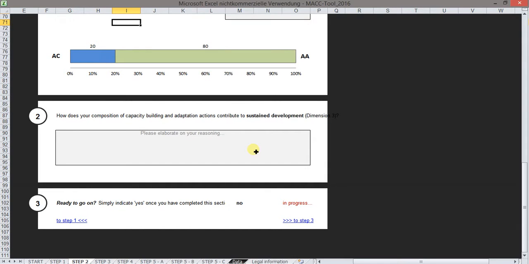environmental development goals. And finally, once you're done, you can select Yes here to indicate that you have completed this step. This will then be shown on the start page. To move to the next step, please click on this link or select step 3 down here.